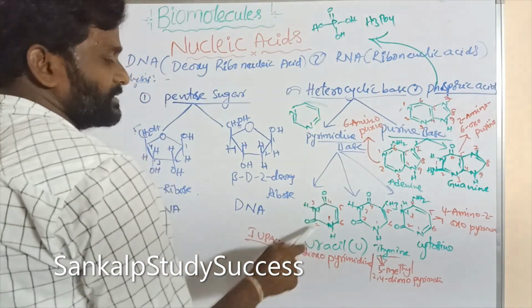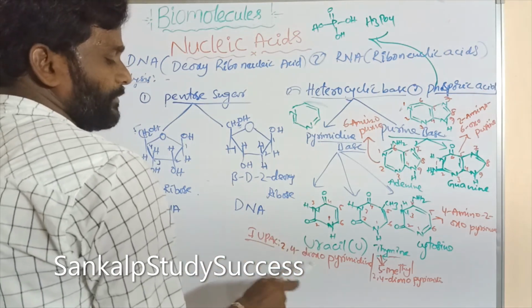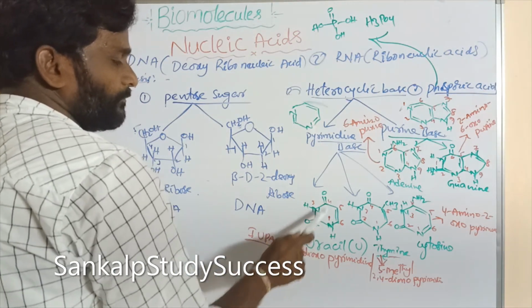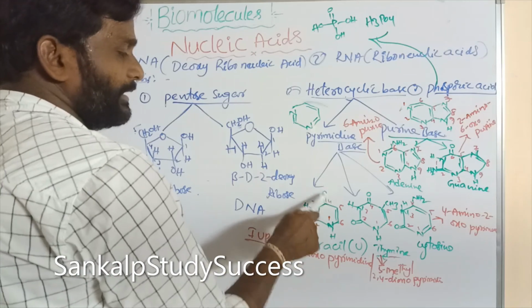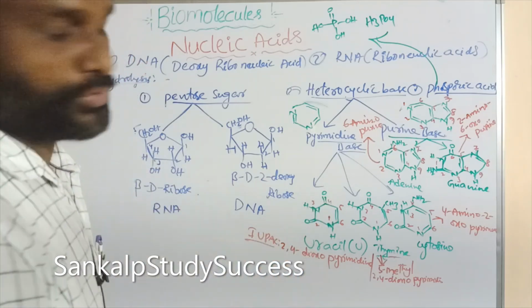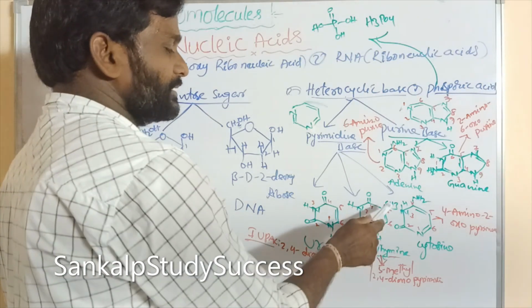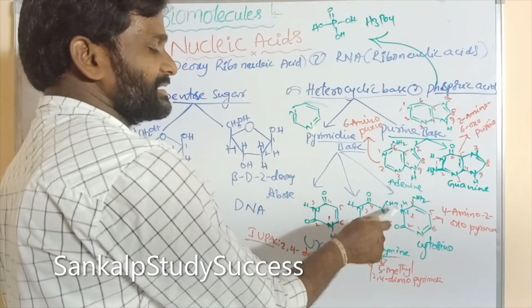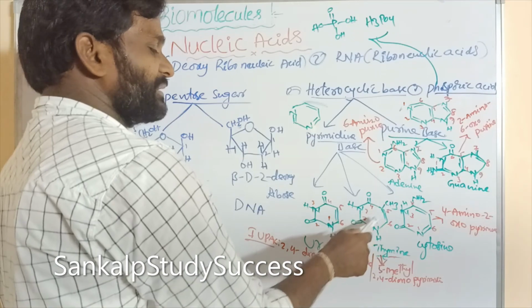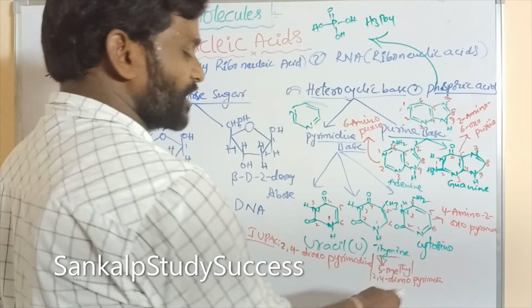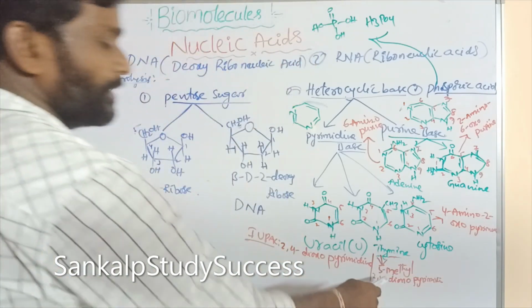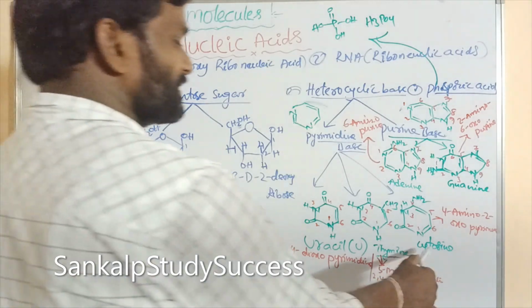Right, this is the uracil. What is the IUPAC name? Here C double bond O, that is oxo. So 2,4-dioxopyrimidine. For thymine, in the 5th position CH3 is there. What is its name? 5-methyl-2,4-dioxopyrimidine. So this is the cytosine.